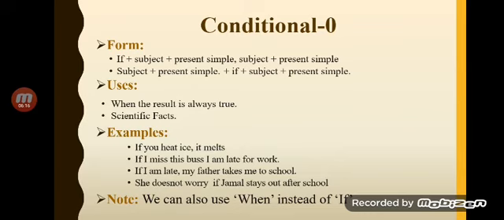So why do we use this conditional zero? We use it when the result is always true. A scientific fact means it is very clear what is going to happen, such as if you heat ice, it melts. If I miss this bus, I am late for work. I am late, my father takes me to school.